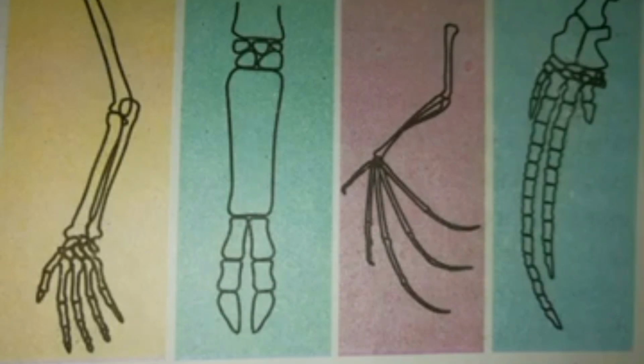But when we observe carefully, we are able to establish similarities in the bones of these different organs and their joints. This similarity in their joints indicates that they have evolved from a common ancestor, meaning they have a common origin. So in this way, anatomical evidence also strongly supports the theory of organic evolution.